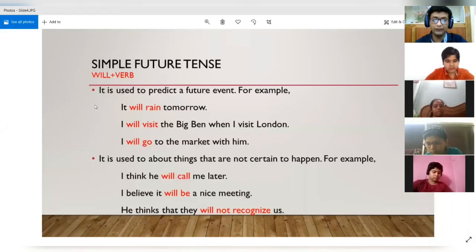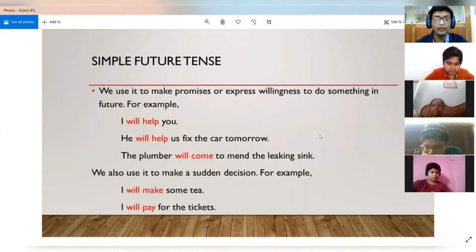So if you see the first use, here also there is unpredictability. You are just predicting, but there is no surety about it. And in the second case itself, it is saying that these are events which are not certain, whether they will happen or not, you are not sure about them. So in both these cases, you can easily see that there is some sort of uncertainty present. And when such an uncertainty is present, we are using the simple future tense. All right. Now let's see the third use.